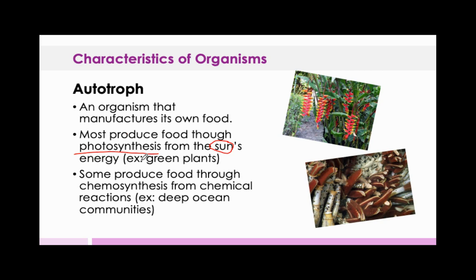Now, some actually produce food through chemosynthesis, which is chemical reactions. These organisms are far more rare, but like these ones you see here, they do happen. This is where there is no sunlight, or generally no carbon dioxide either, that you would see for photosynthesis.